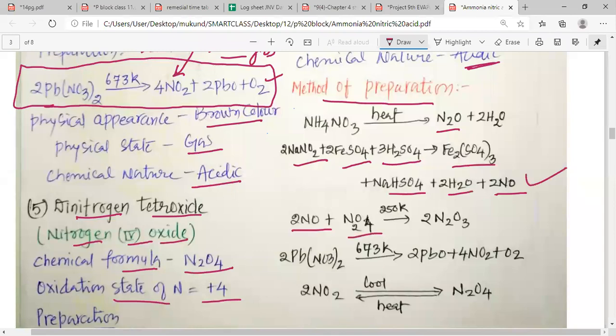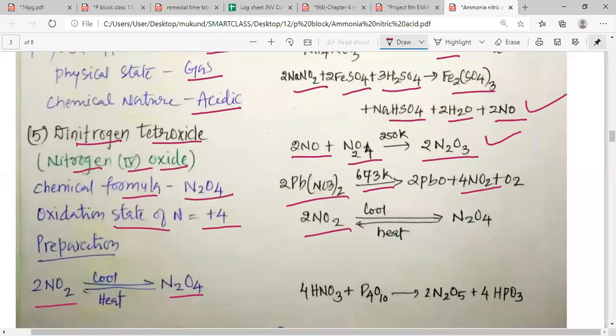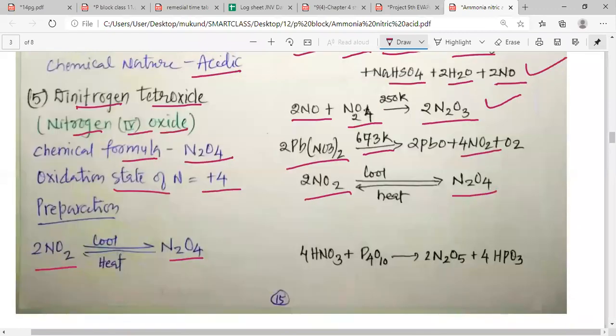Then, when nitrogen monoxide and dinitrogen tetroxide react at 250 Kelvin, they give us dinitrogen trioxide. When lead nitrate is decomposed, it gives us nitrogen dioxide, and when nitrogen dioxide is cooled, it gives us dinitrogen tetroxide. But when dinitrogen tetroxide is heated, we get nitrogen dioxide. And our last oxide, dinitrogen pentoxide, is prepared by the reaction of nitric acid and P4O10. Along with dinitrogen pentoxide, we also produce HPO3.